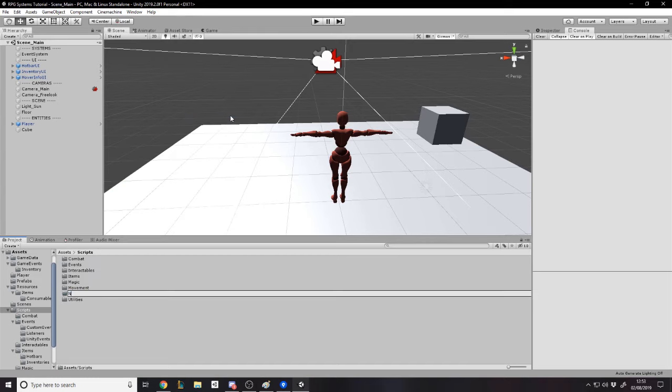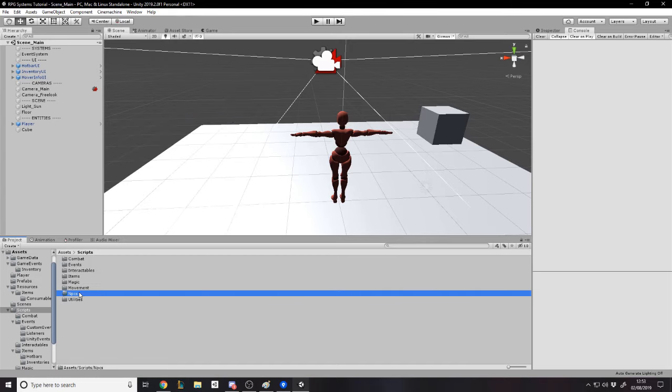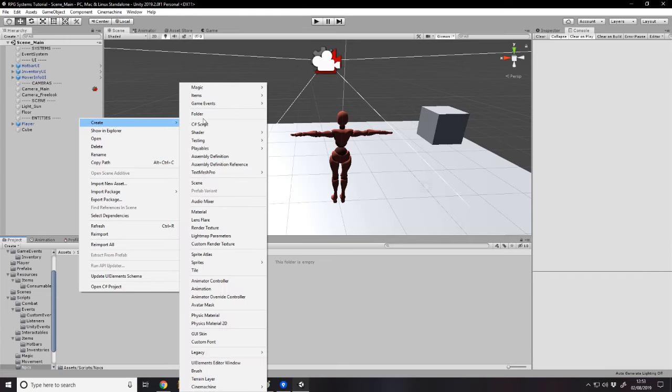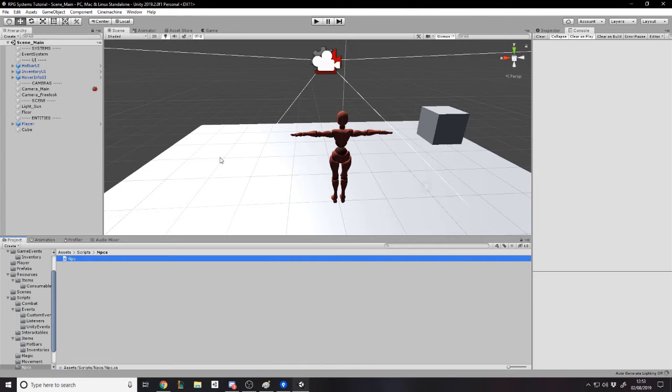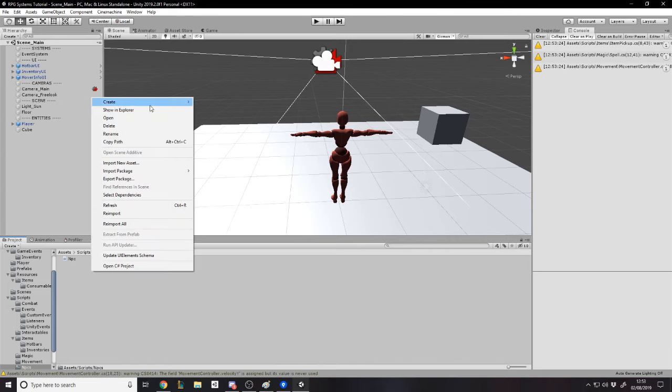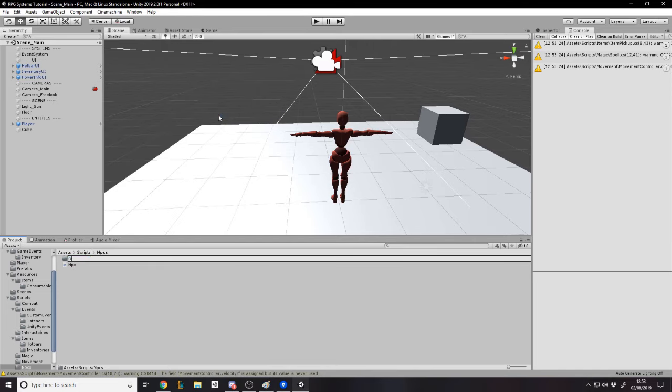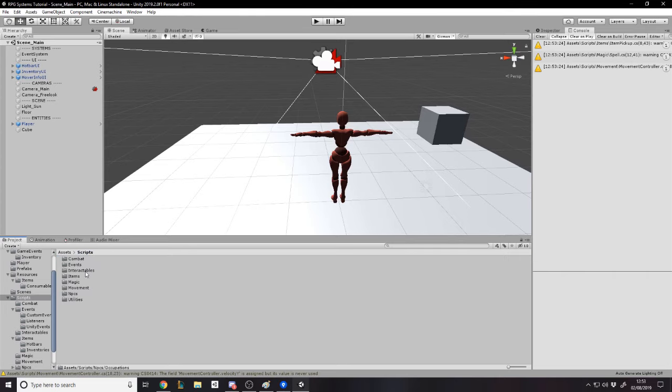Okay, and we'll create an NPCs folder, and we'll create some classes, and I'll go set up the boilerplate code off camera. So we want to create an NPC class. This is a mono behavior that sits on an NPC. Then we're going to create a folder for occupations, because we have quite a few of them.